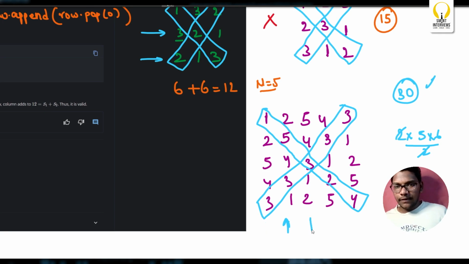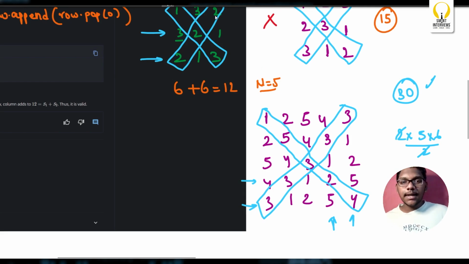Now here if I move, again 1 plus 2 plus 3 plus 4 plus 5, 30. And again here 30. It is matching. Now I'll consider rows. 1 plus 2 plus 3 plus, again, simply working. Again these two working, again these two working.